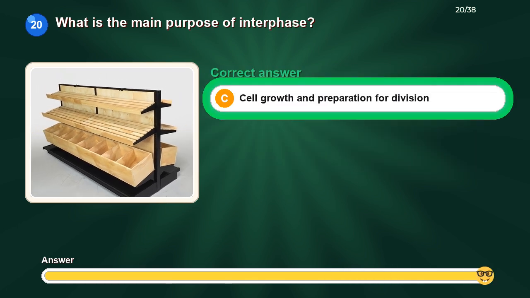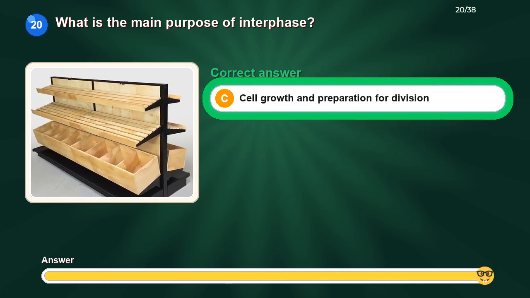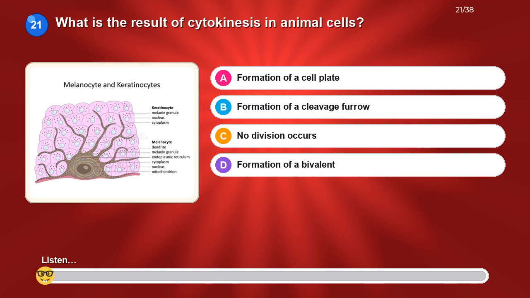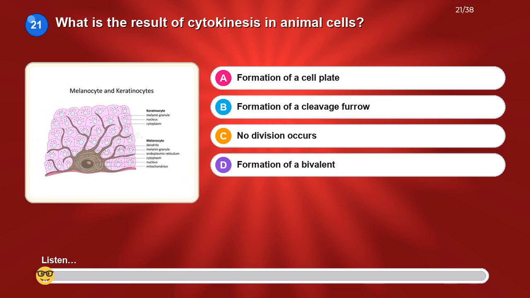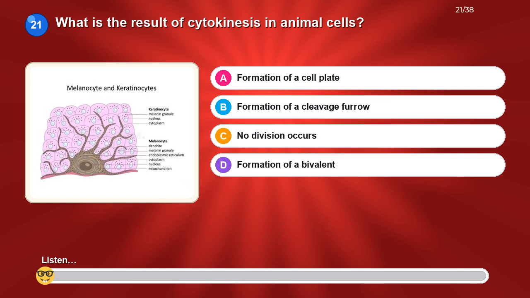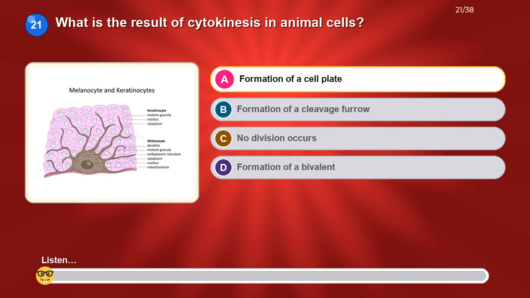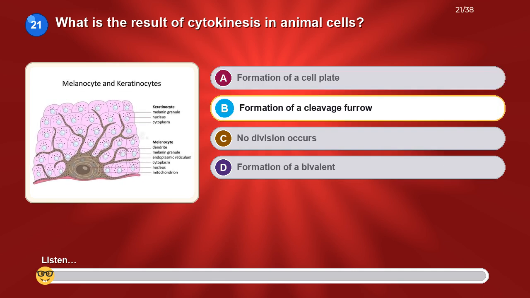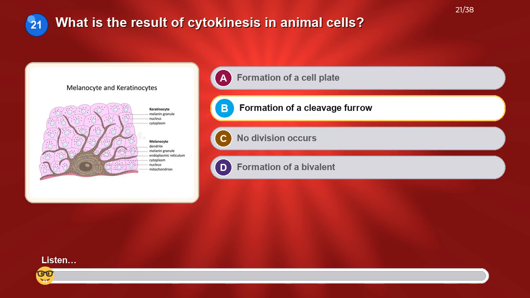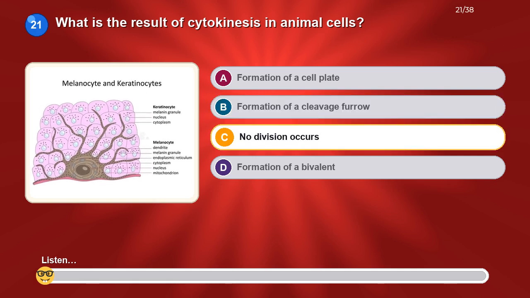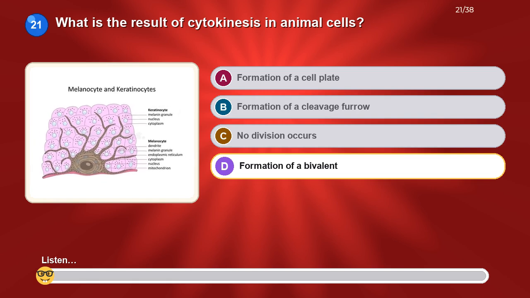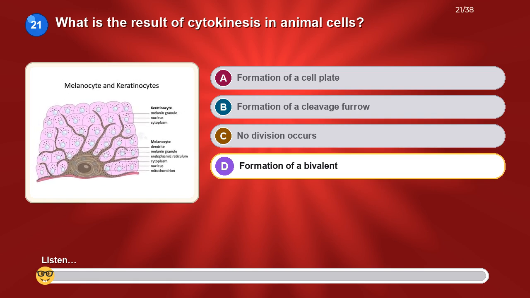The correct answer is cell growth and preparation for division. What is the result of cytokinesis in animal cells? Option A. Formation of a cell plate. Option B. Formation of a cleavage furrow. Option C. No division occurs. Option D. Formation of a bivalent.